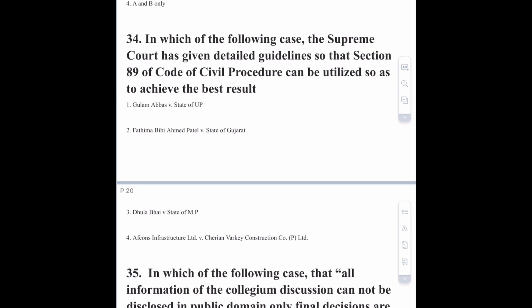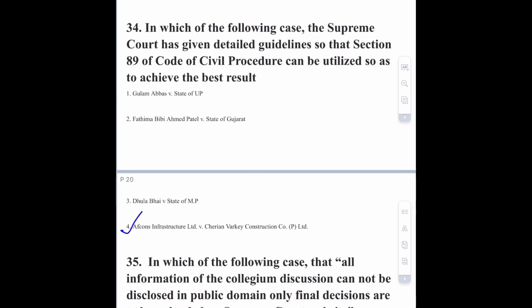Moving towards question number 34, that is in which of the following case the Supreme Court has given detailed guidelines so that section 89 of the Code of Civil Procedure can be utilized so as to achieve the best result? So the correct option of this question is option number 4, that is Afcon Infrastructure Limited.